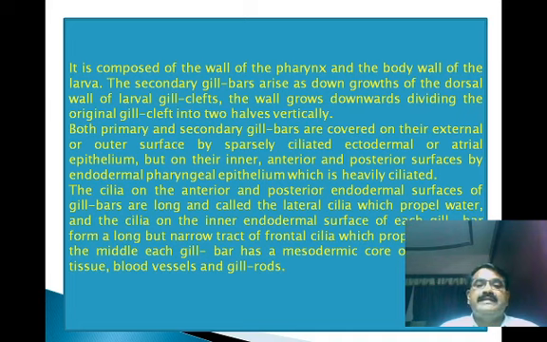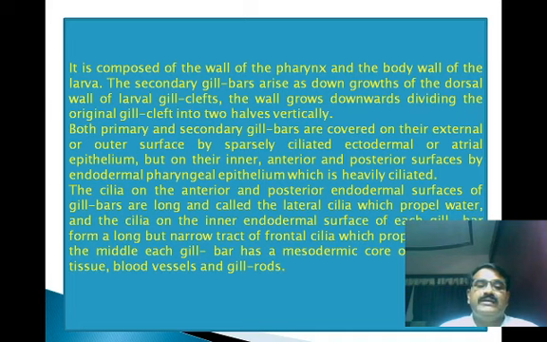Both primary and secondary gill bars are covered on their external or outer surface by sparsely ciliated ectodermal or atrial epithelium, but on their inner, anterior and posterior surface by endodermal pharyngeal epithelium, which is heavily ciliated.